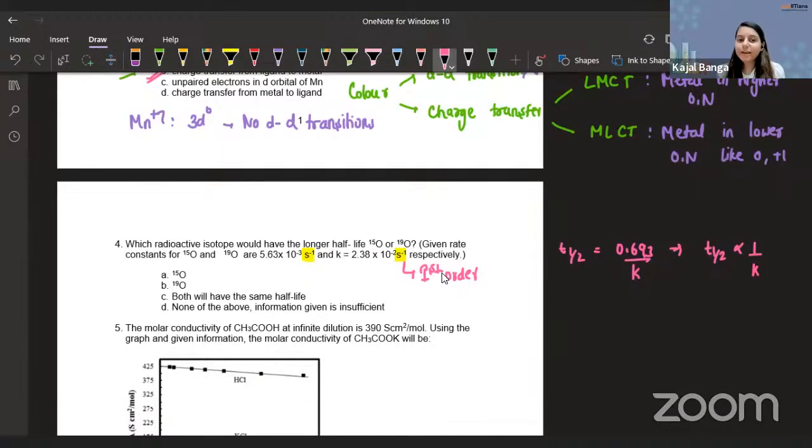So in short, T half is inversely proportional to K. The one with the higher rate constant will have the shorter half-life. We want the longer half-life, so we have to look at the one with the lower value of K, because we have just established that T half and K are inversely proportional to each other. Which has the lower value of K, O15 or O19? Definitely it is O15, with 10 raised to the power -3. That's it. No need to do anything else. We are done with the question.